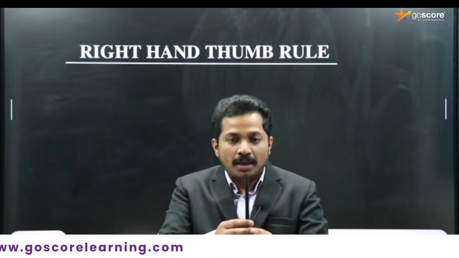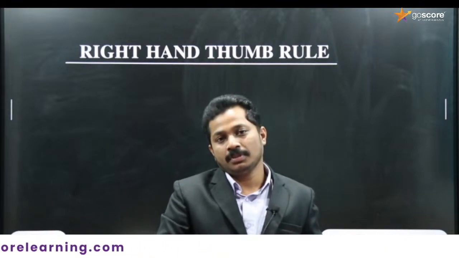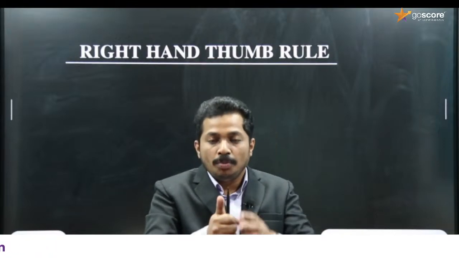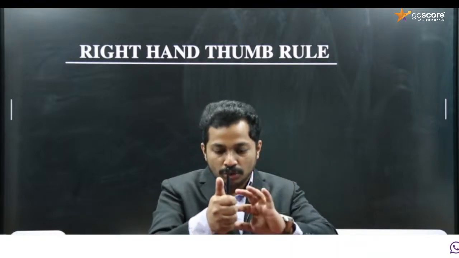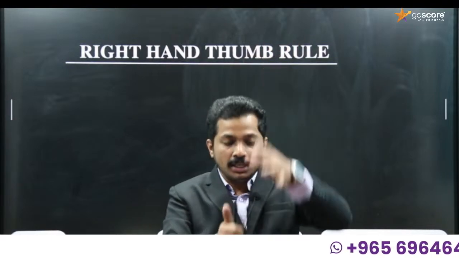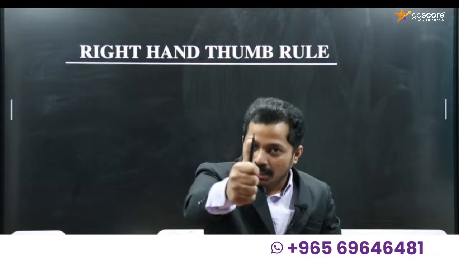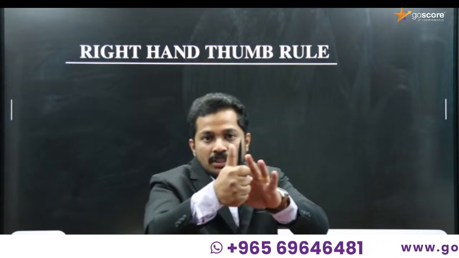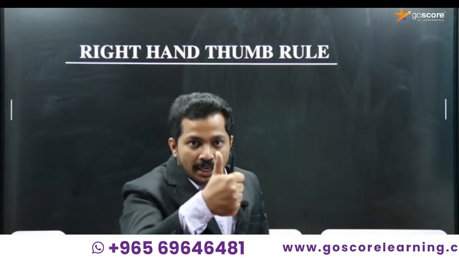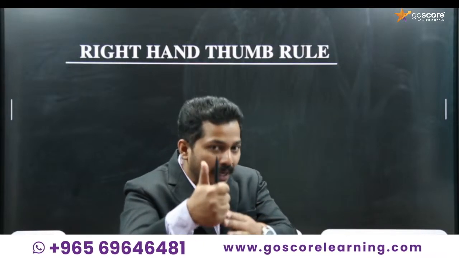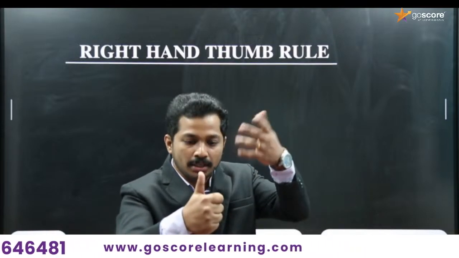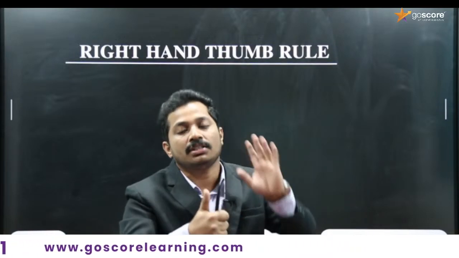Hold the conductor in your right hand in such a way that there is current in the conductor. Suppose the current is flowing in the upward direction. This is the direction of current. Then hold the conductor in your right hand and stretch the thumb in the direction of current. My stretched thumb is in the direction of current. Everybody please hold your pen in your right hand in such a way that there is an upward current and your thumb shows the direction of current.